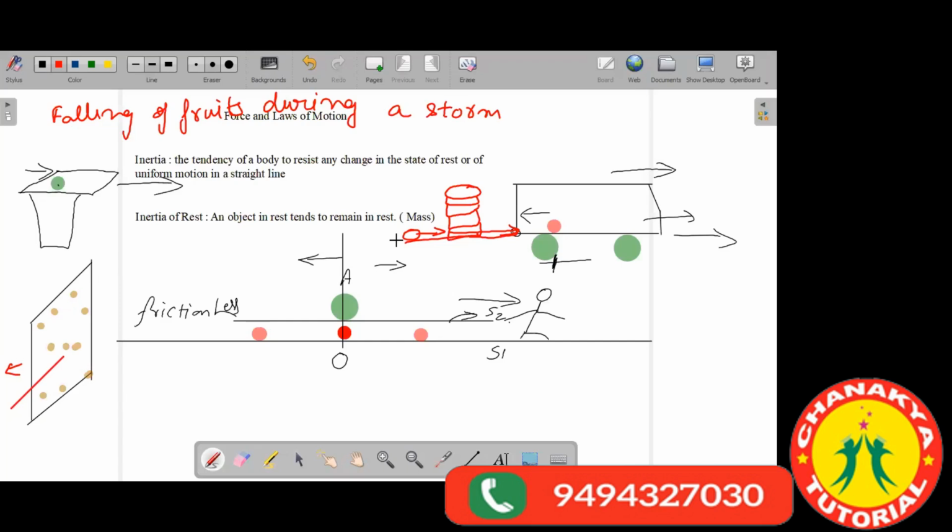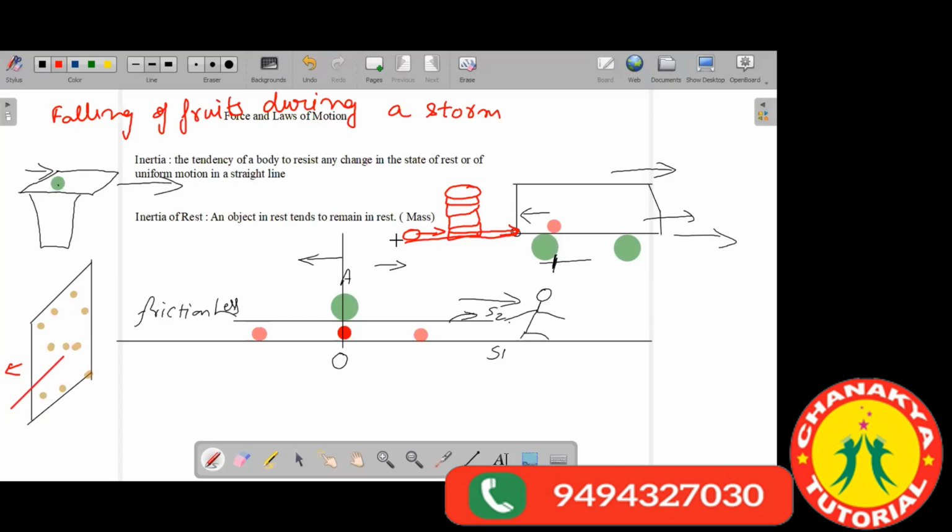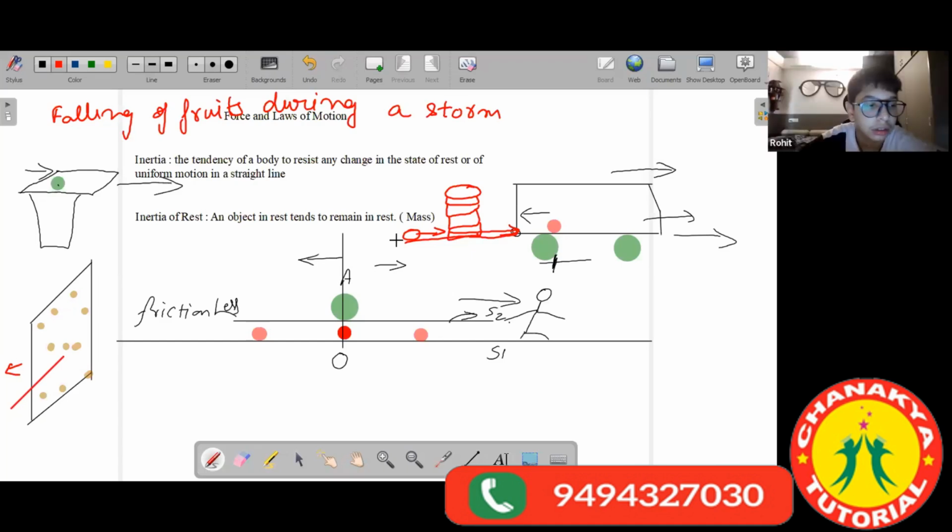An object in motion will remain in the state of motion. It will oppose any change that is being brought about by any external forces. If you are trying to bring it in the motion, it is going to oppose. Sir, for example, is external force seen in these examples? Yes, external force. Whenever I'm saying force, it generally means external force only. We are not talking of the internal forces.